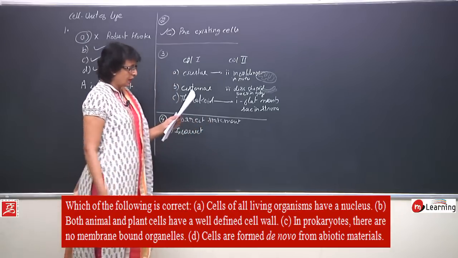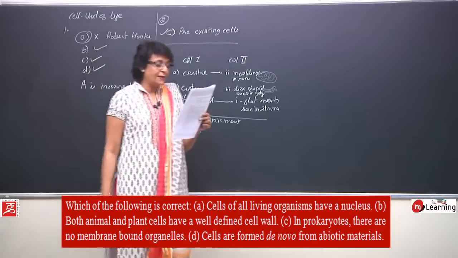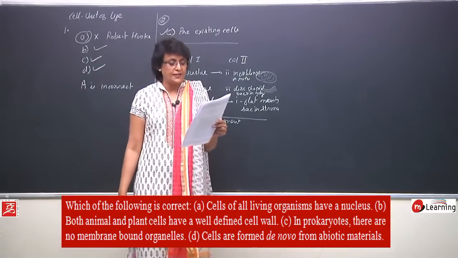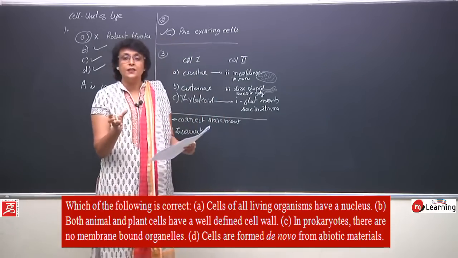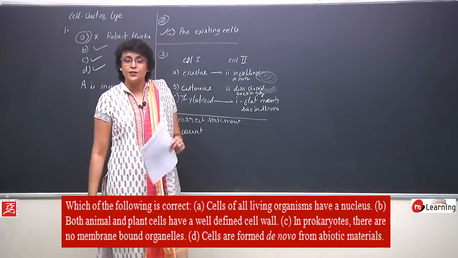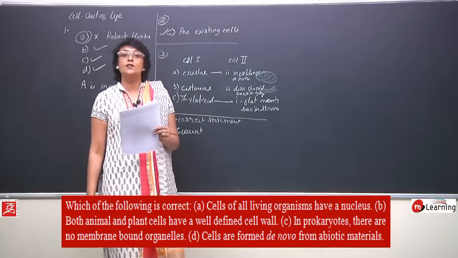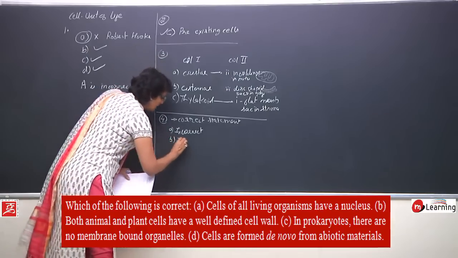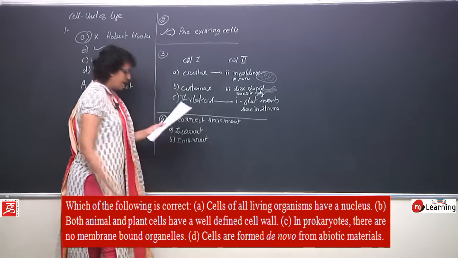Let us talk about the second one, B. B says both animal and plant cells have a well defined cell wall. This is also incorrect because this is the technical difference between a plant cell and an animal cell. Plant cells have a cell wall outside plasma membrane whereas animal cells don't. So this is also an incorrect statement.